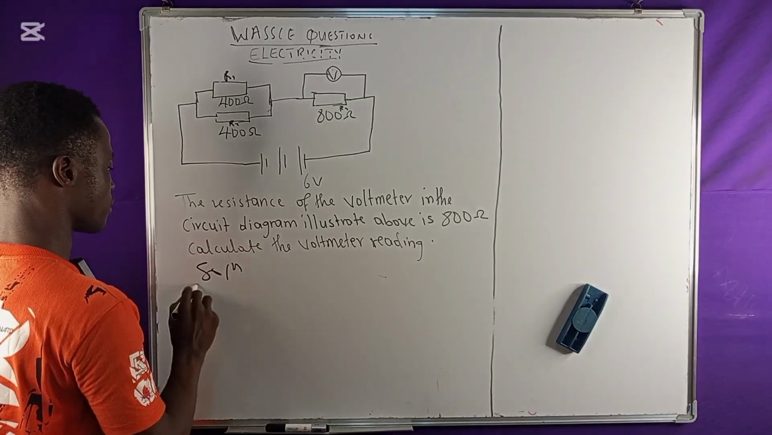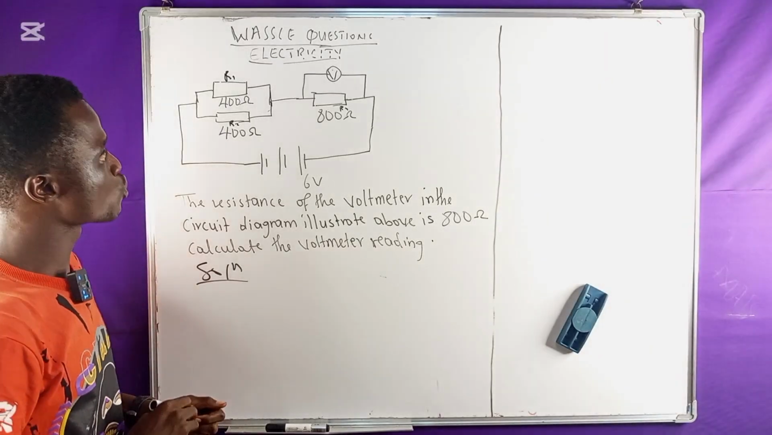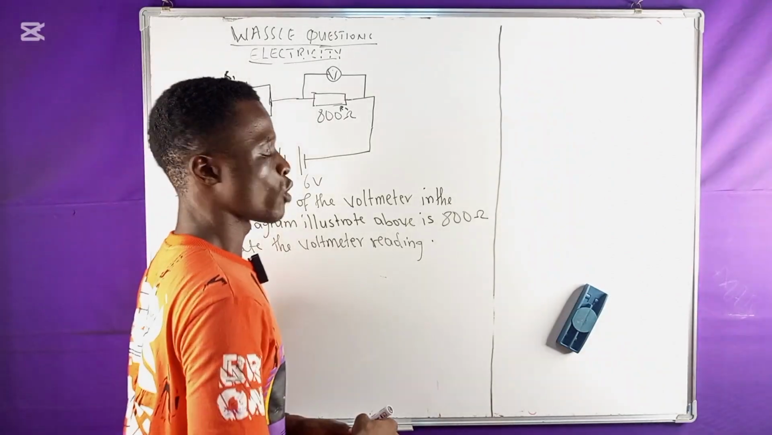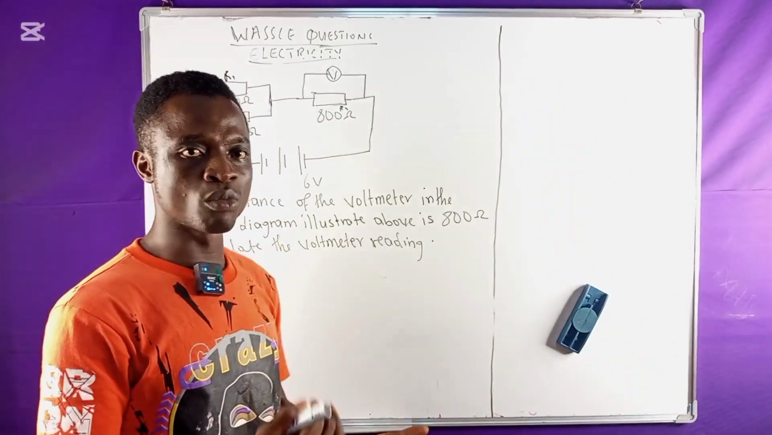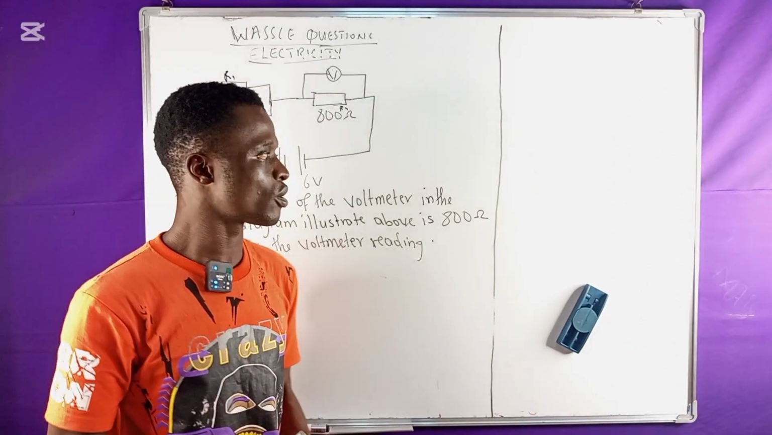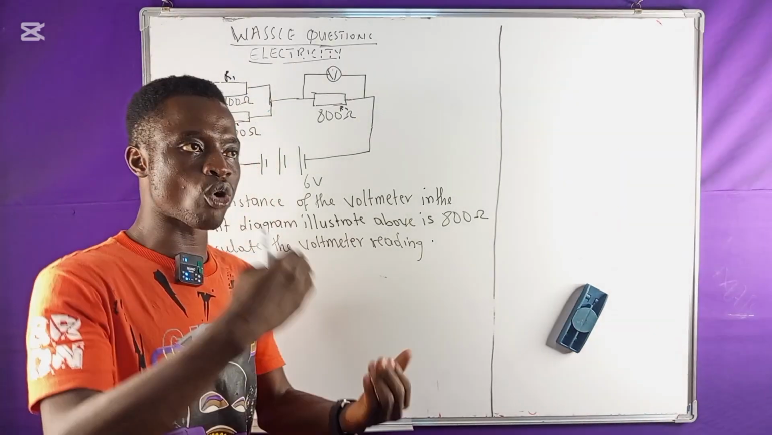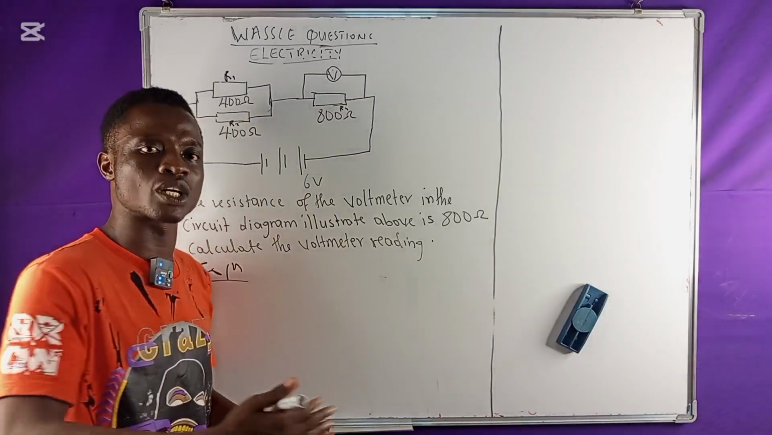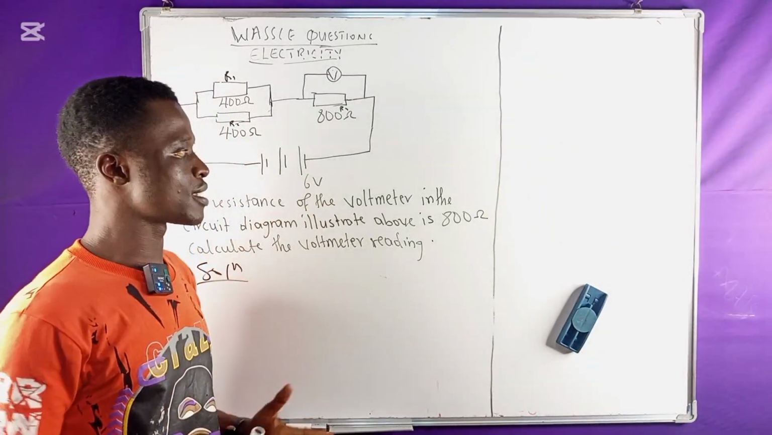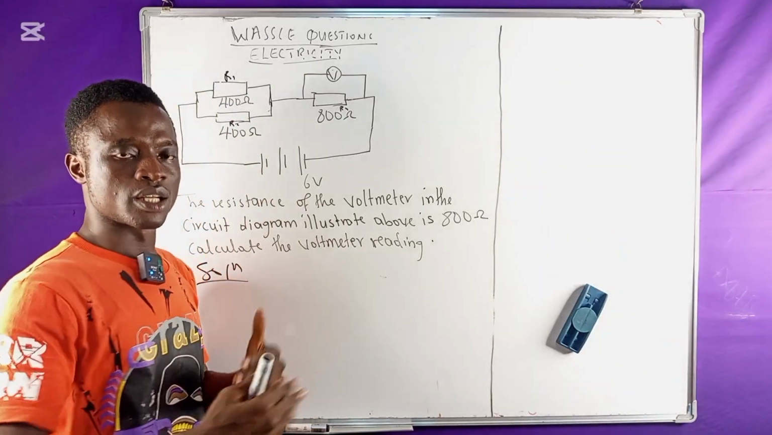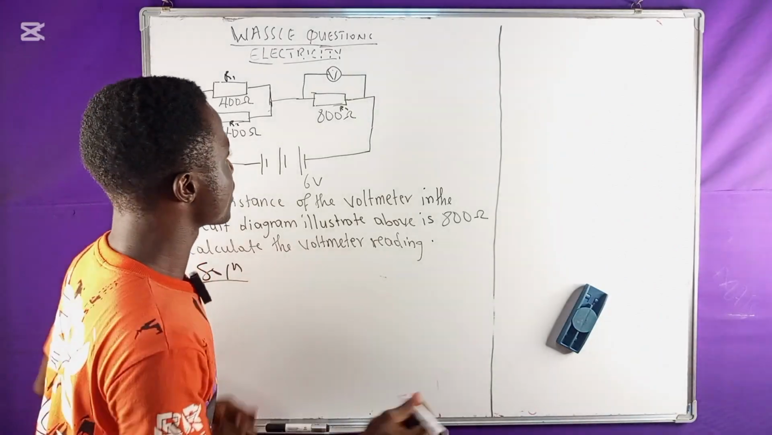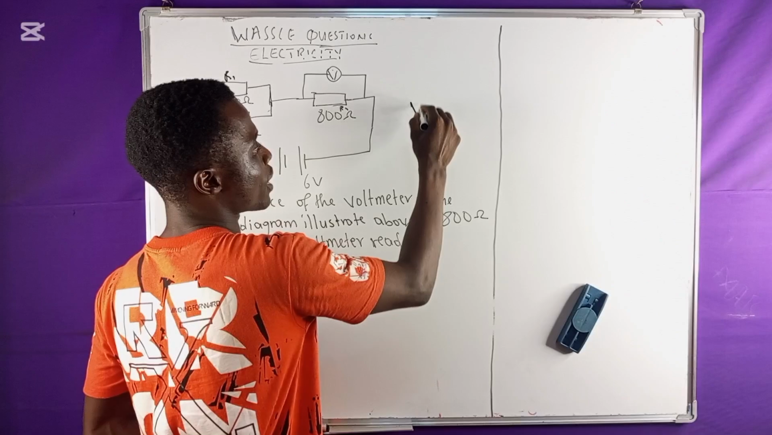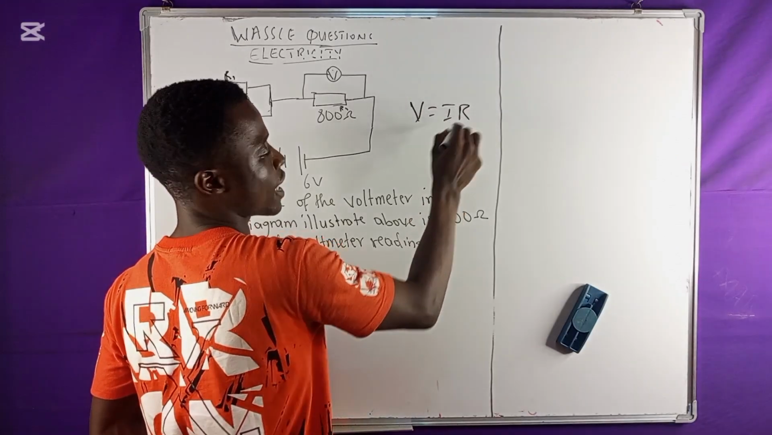We say solution. From there, the most important thing you need to know about electricity is Ohm's law. Ohm's law states that the current passing through a metallic conductor is directly proportional to the potential difference, provided the temperature is constant. So by expression, we are saying V is equal to IR.